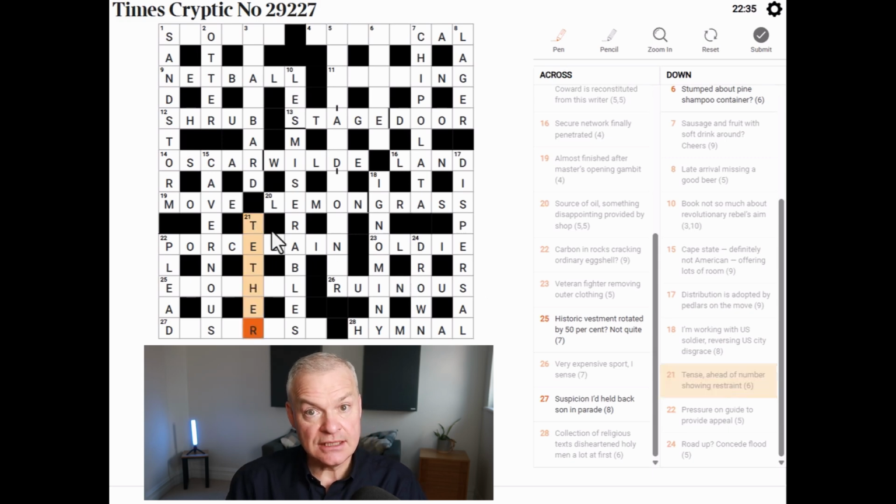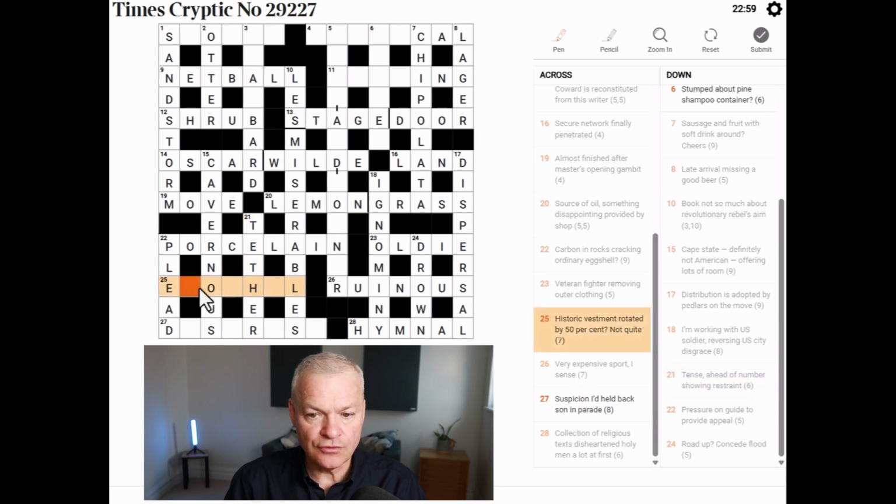So tense is T, the abbreviation. Ahead of number. Well, although it looks like number, it's actually number, one that numbs. The B is silent. And ether is a chemical substance which numbs you. So tense ahead of number is T in front of ether. That gives tether, which is restraint.